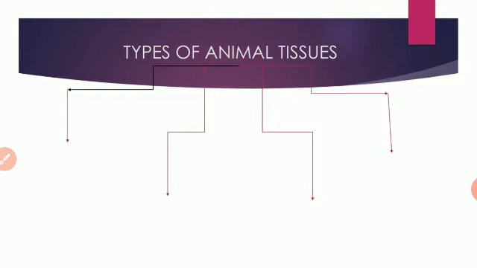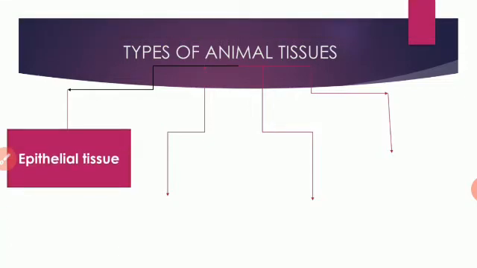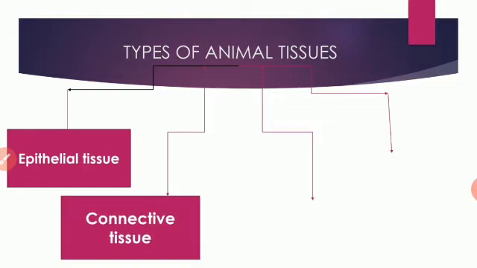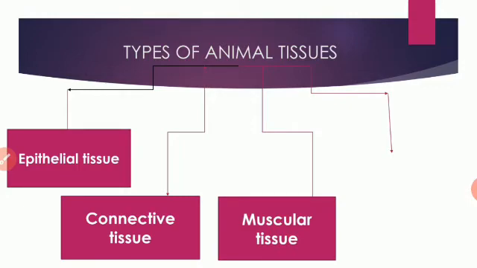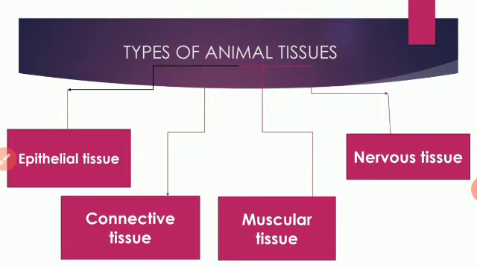Four friends. Okay. So now let me tell you the name of your first friend. Yes, this is epithelial tissue. Okay. Second one is connective tissue. And third is muscular tissue. Now which is your fourth friend? Nervous tissue. Okay. So these are your four friends from now. These are the types of animal tissue. You can also remember it like this, that animal tissue is the name of the father of your four friends. Okay. These four are brothers.